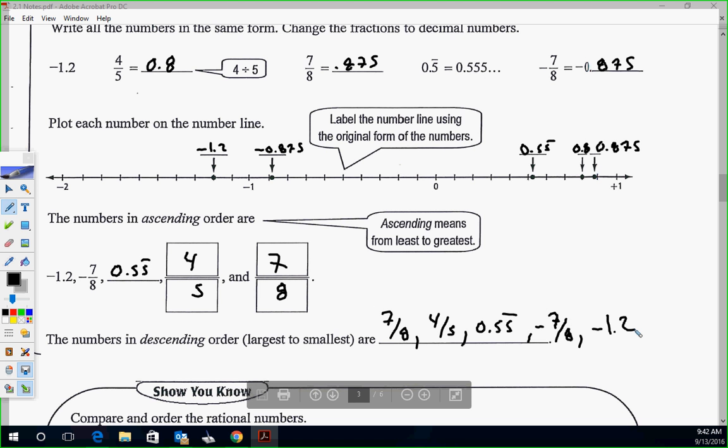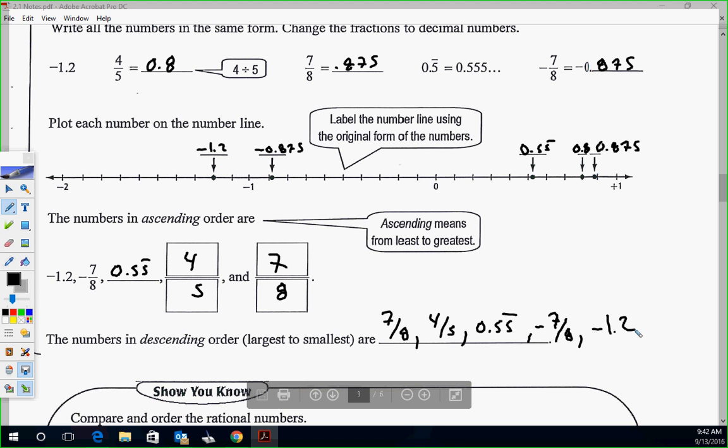From biggest to smallest. Okay, go ahead and do this. When we do these notes, the Show You Knows are going to be kind of the self-checks during the lesson. So right now, I'm just going to stop for a second, give you guys 2 or 3 minutes to do the Show You Know, and then we'll move on. Okay, so go ahead and do that.